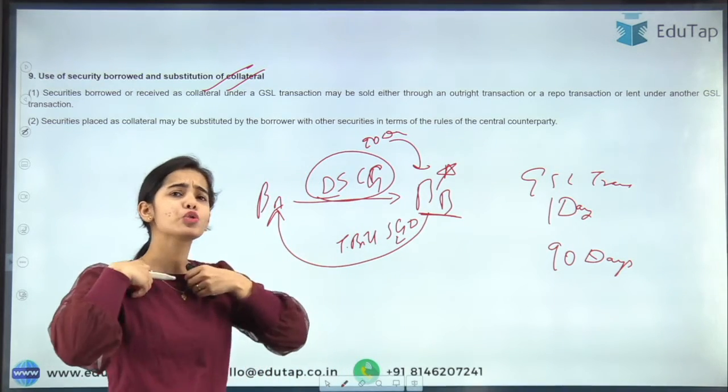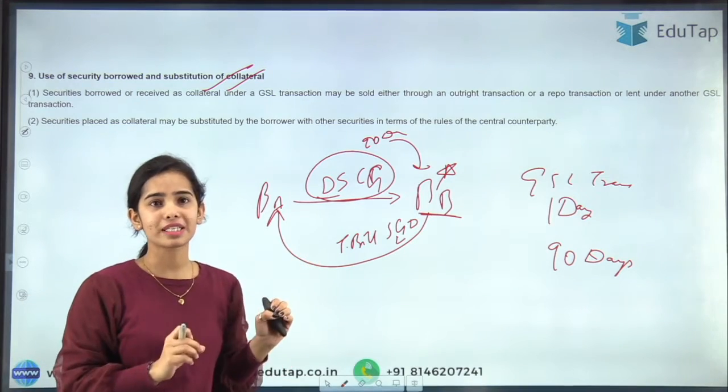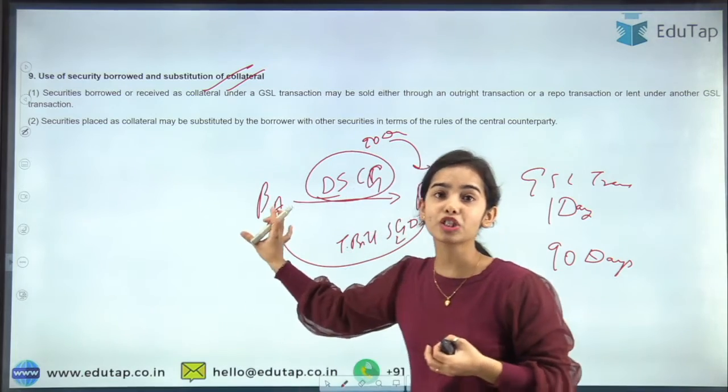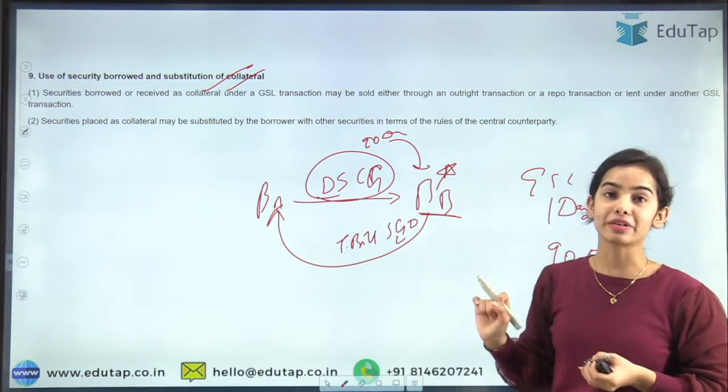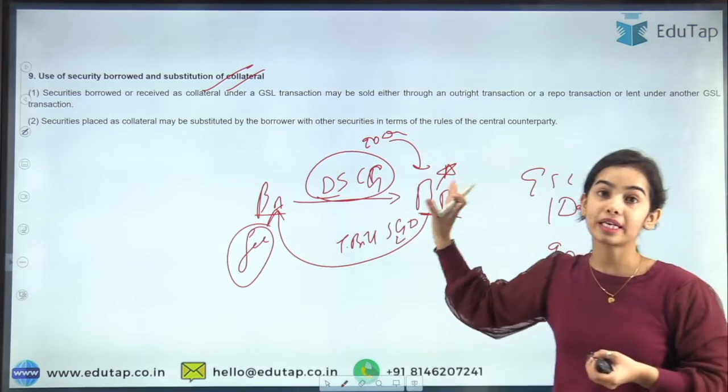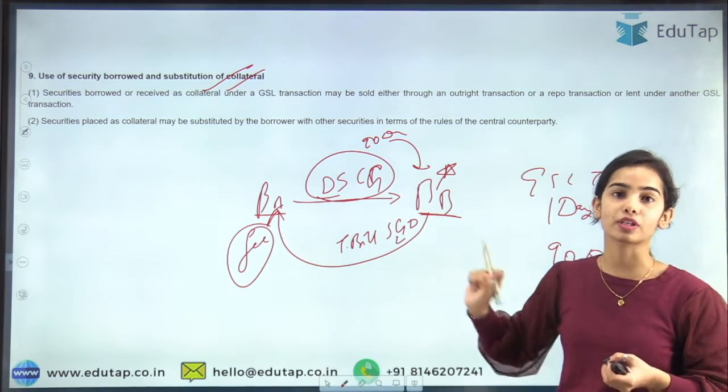Now bank A has too many dated securities of the central government. So bank A is fine with it because it has too many of the dated securities of the central government, and actually bank A is also getting the fee for the 90 days. So you can understand that this is a profitable event for bank A.